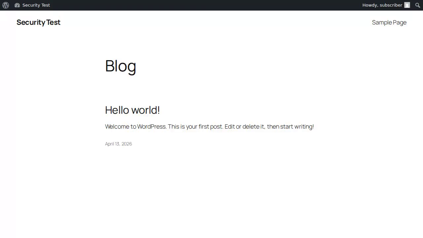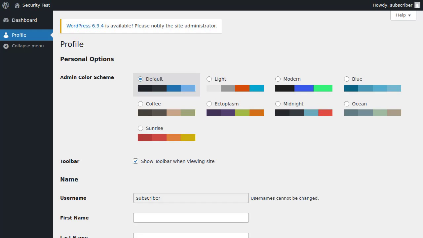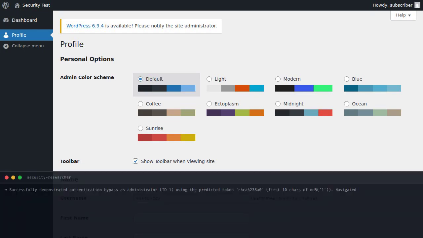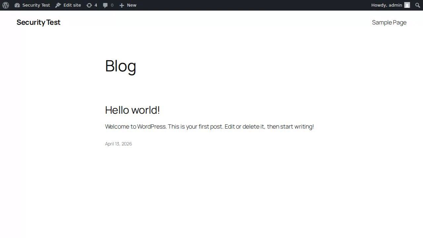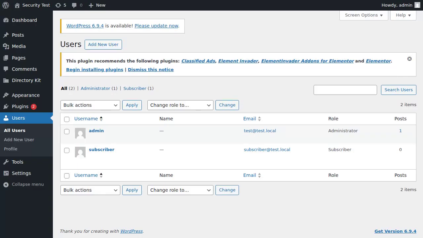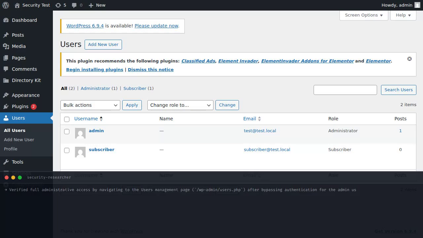We repeat the process for user ID 2 to demonstrate the exploit's versatility across accounts. The browser confirms we are now logged in as a subscriber without using any password. This critical flaw allows complete account takeover due to the use of non-random authentication tokens.